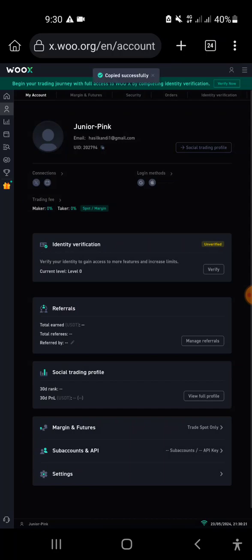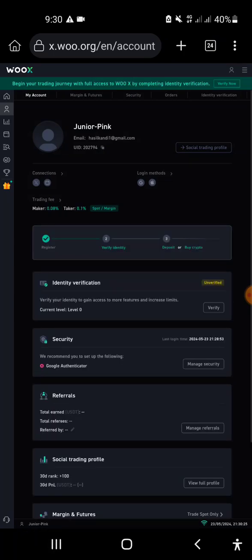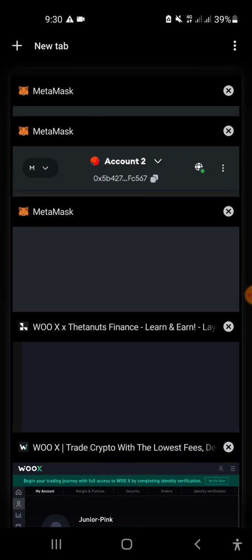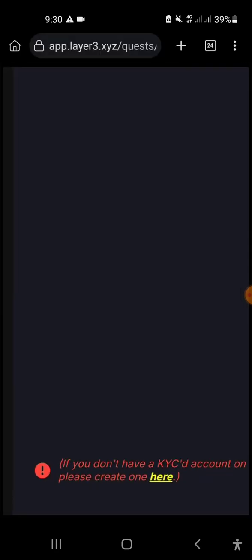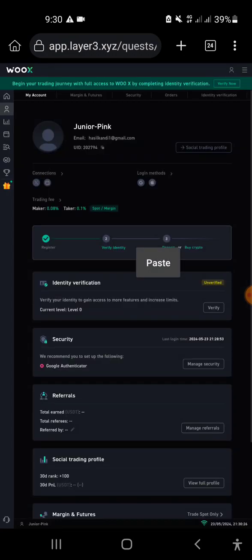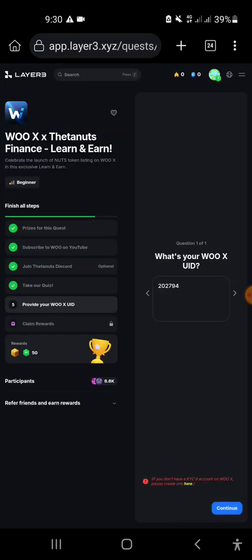Click this copy button, copy it successfully, and after doing that, come back to the main tab. Here we have this option, so paste your UID here, and click this continue button.